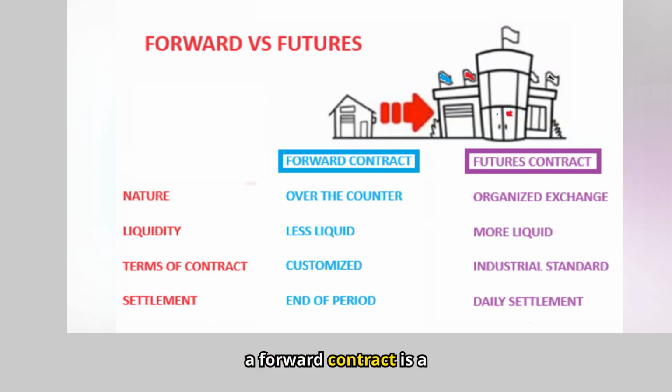A forward contract is a non-standardized and privately negotiated contract between two parties to trade a specified asset on a set date in the future at a specified price. Whereas, a futures contract is a standardized, exchange-tradable contract between two parties to trade a specified asset on a set date in the future at a specified price.